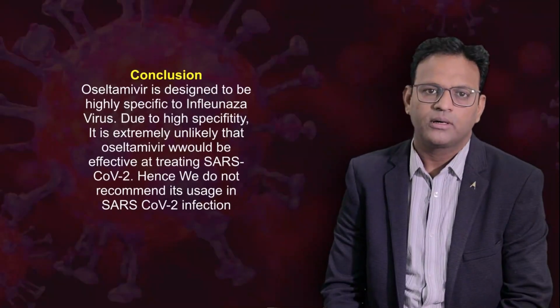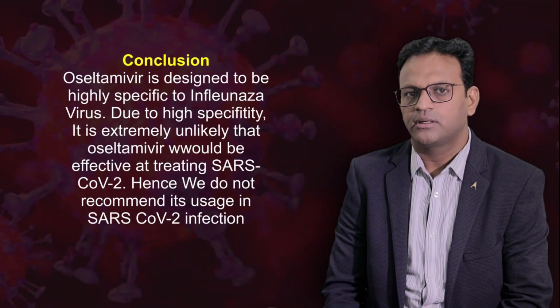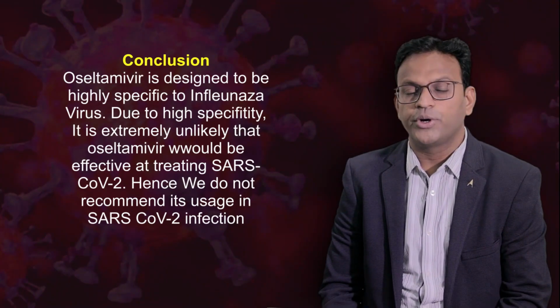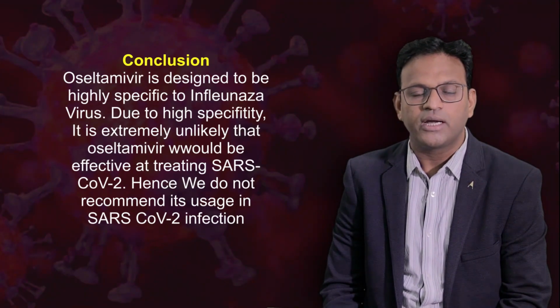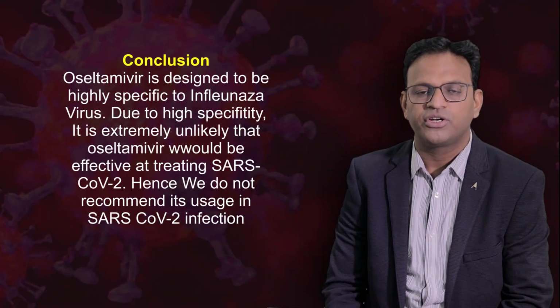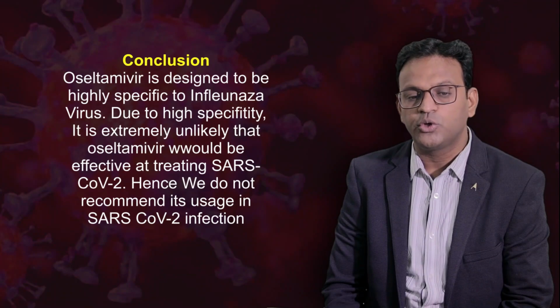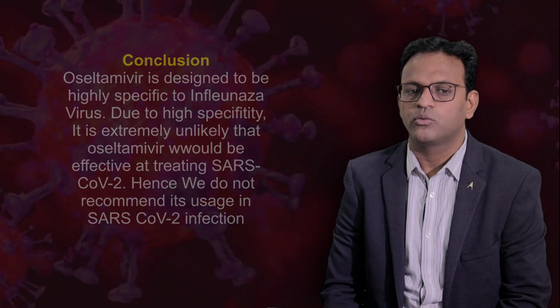So our conclusion is, although oseltamivir inhibits neuraminidase, it is highly specific to the influenza virus. So it is extremely unlikely that oseltamivir would be effective in treating SARS-CoV-2 infections. Hence, we do not recommend the use of oseltamivir in SARS-CoV-2 infections.